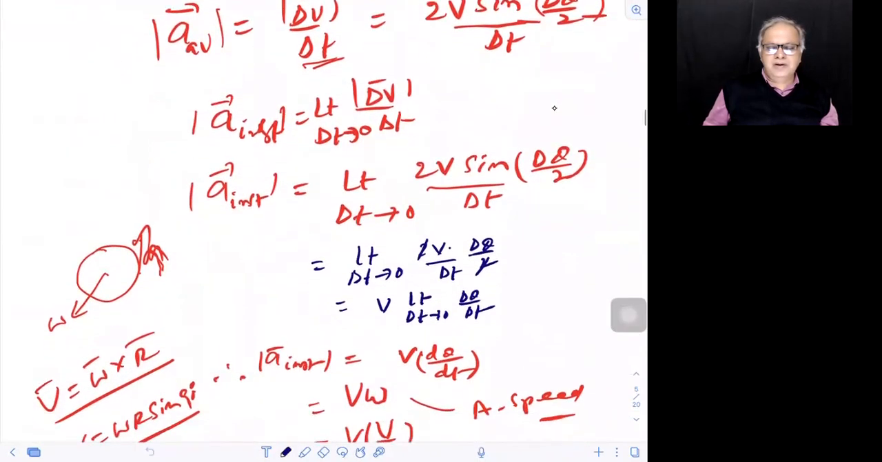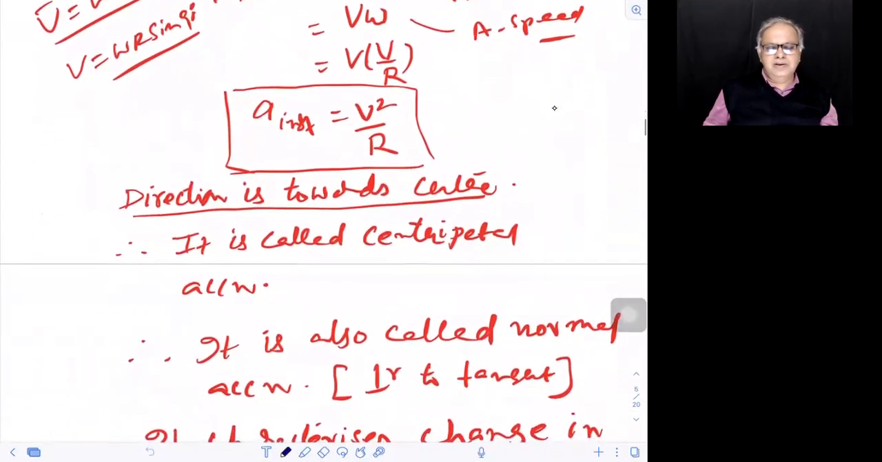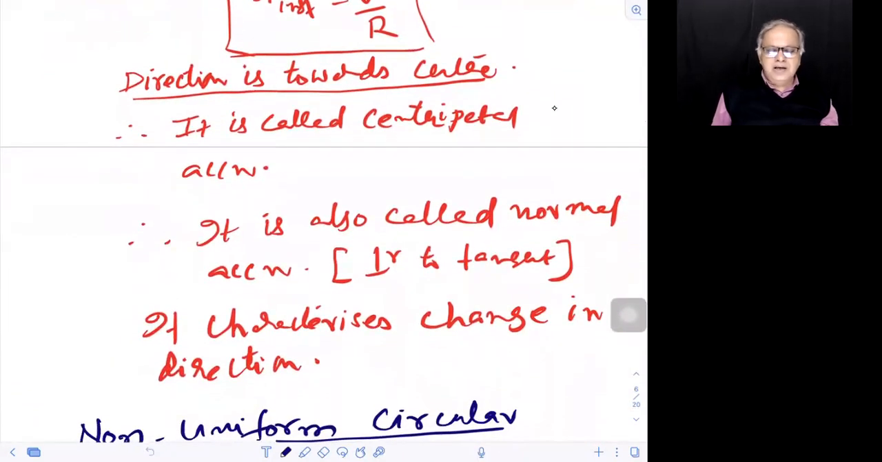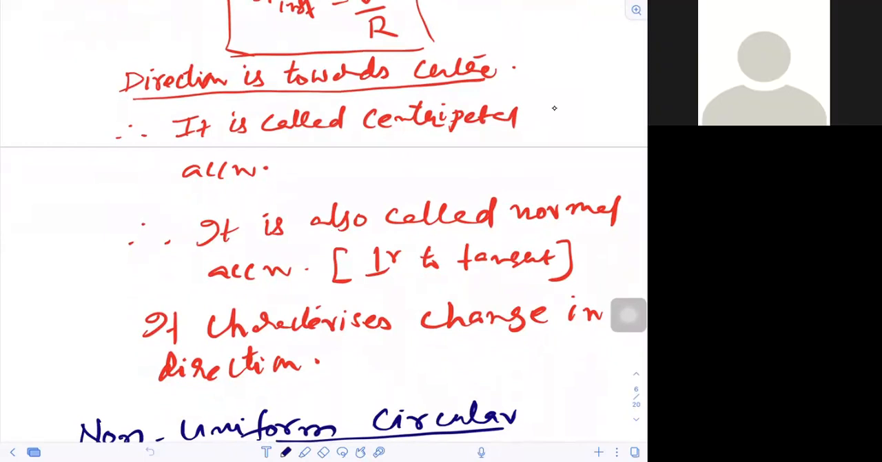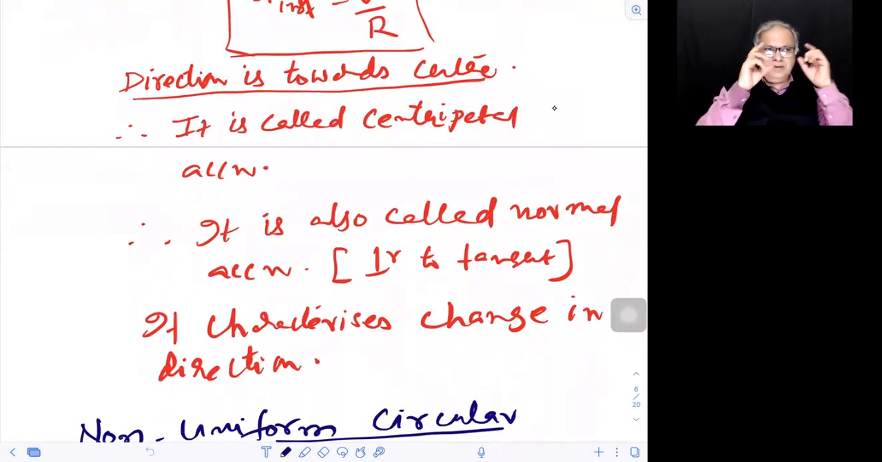Okay. This is over. Can you recollect? Direction is towards center. It is called centripetal acceleration. It is also called normal acceleration, perpendicular to the tangent or perpendicular to the velocity. It characterizes change in direction. When I said it characterizes change in direction, you should be able to visualize that. You can't just take the words for granted. The body would have gone that way in the absence of this acceleration, but it is pulled down like that into the orbit. So that's what you mean by visualizing.